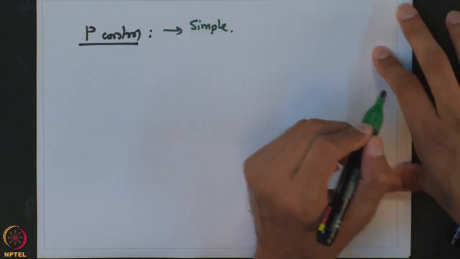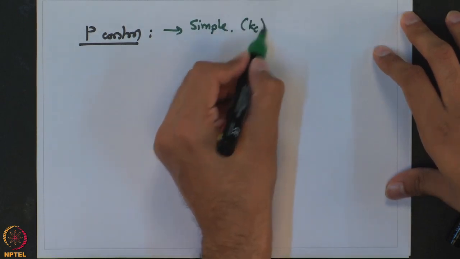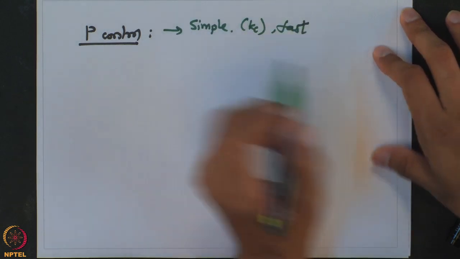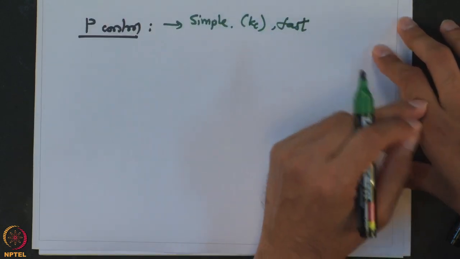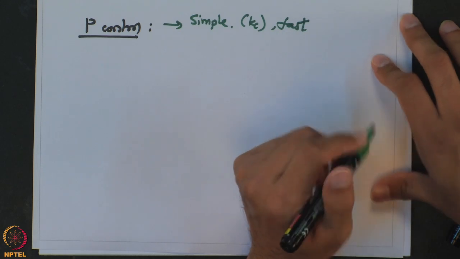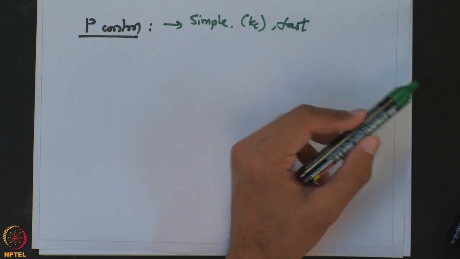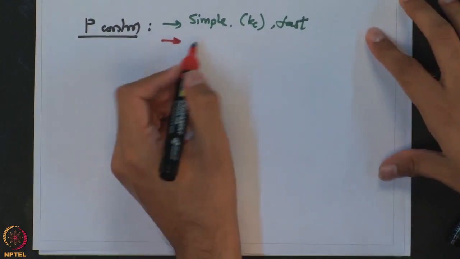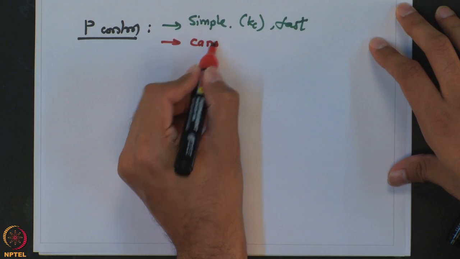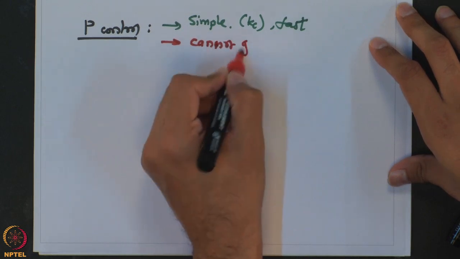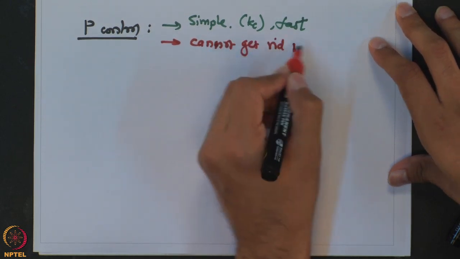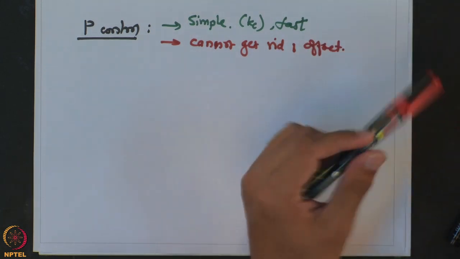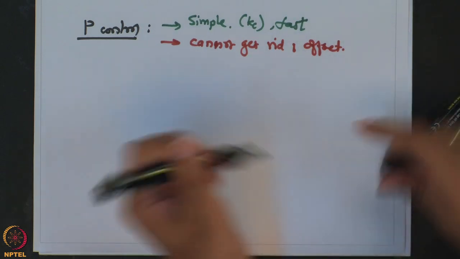There is only one variable, Kc, which you have to decide. It is oftentimes very fast. It is a fast action. It acts based on the current error and gives you the action. On the other hand, the limitation is that it cannot get rid of offset. That is the main limitation of a P controller.